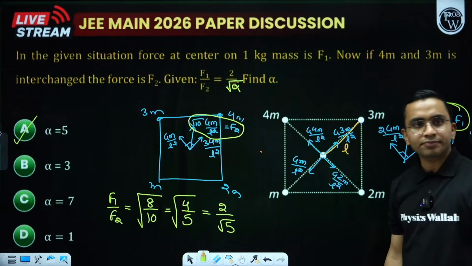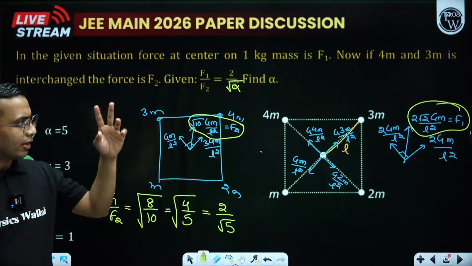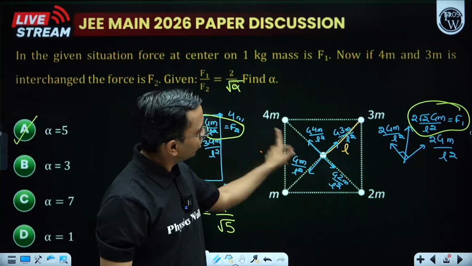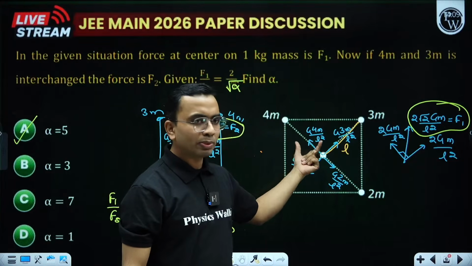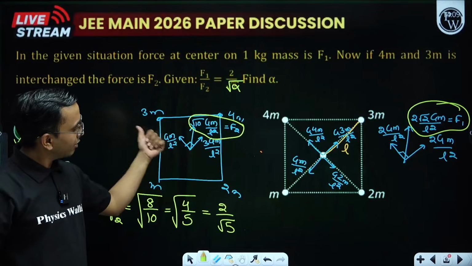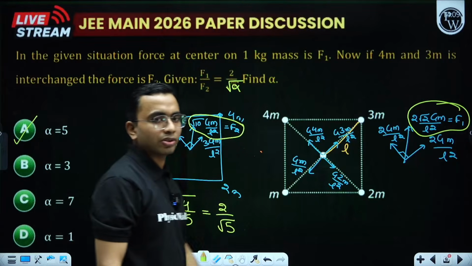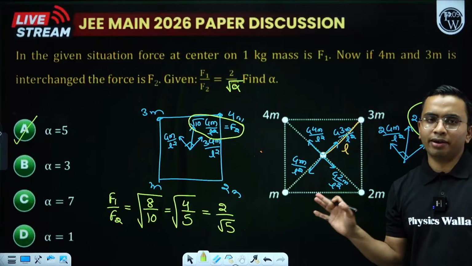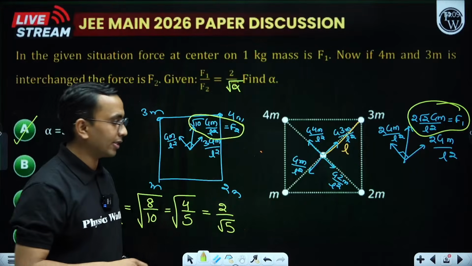Getting it? Could have done directly also, just by mental calculations. 4 minus 2 is 2, so 2 there. 3 minus 1 is 2, so 2 there. 2 and 2 perpendicular, 2 root 2. Here 4 minus 1, 3 there. 3 minus 2, 1 there. Resultant will be root of 10. So directly you can solve it. I wrote everything so that you understand. Otherwise when I would be solving this question, I would be doing the direct calculations.